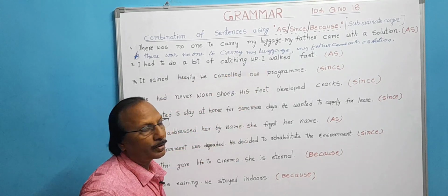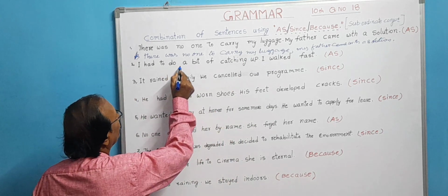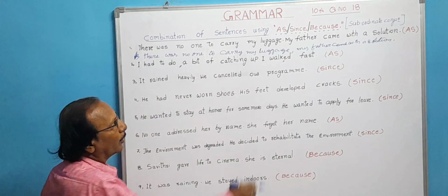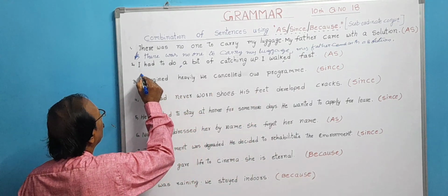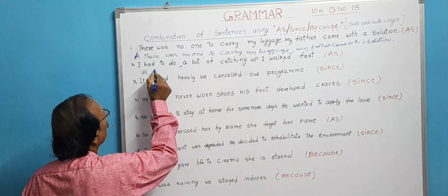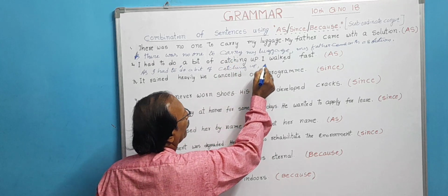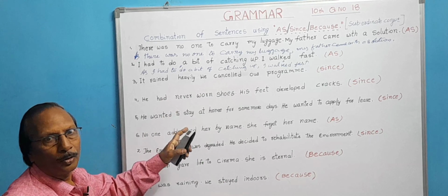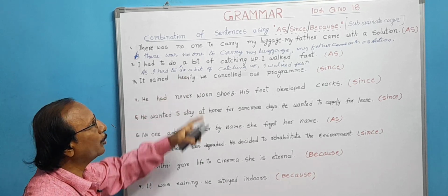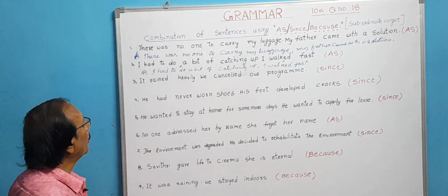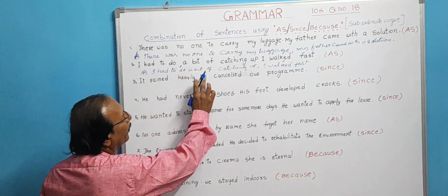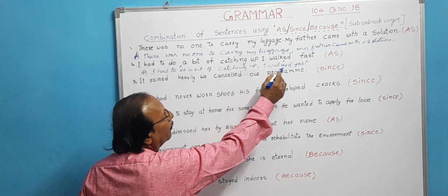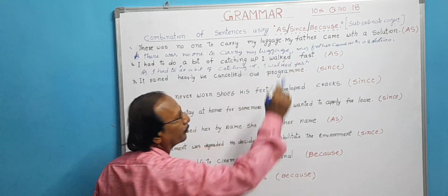I walked fast is result. Use the word as. So, here the first sentence we have written, the second sentence also. As I had to do a bit of catching up, comma, and then result, I walked fast, put full stop.